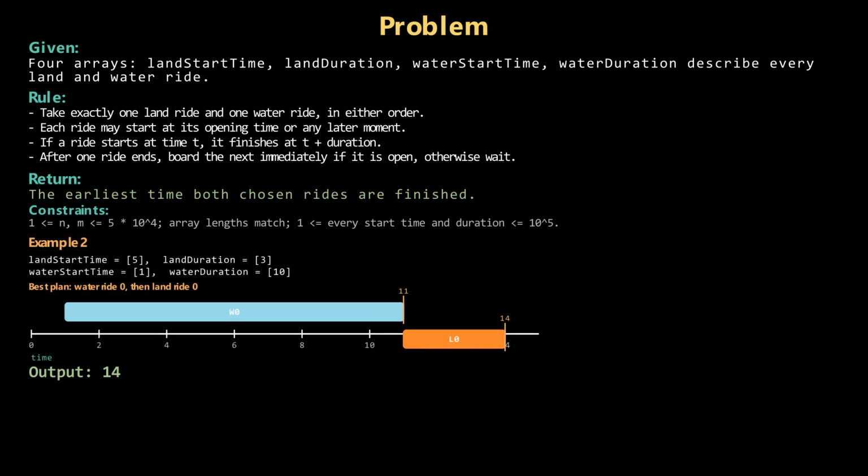Example 2. Water first finishes at 11, then land ride 0 starts right away and finishes at 14. Land first would finish at 8 but forces water to wait until 18. Water then land is best, output 14.